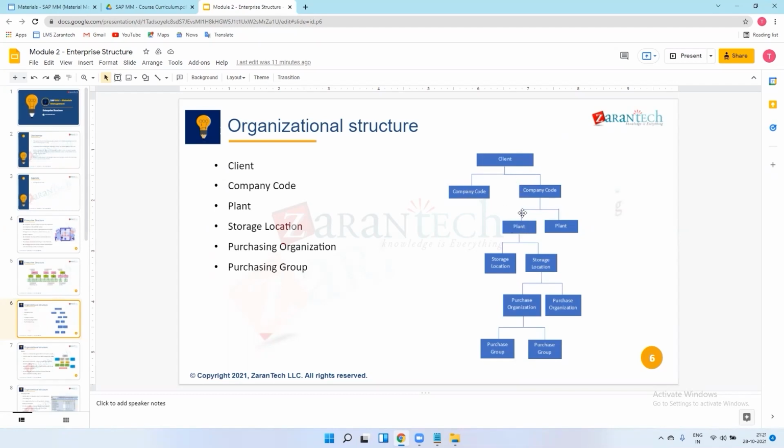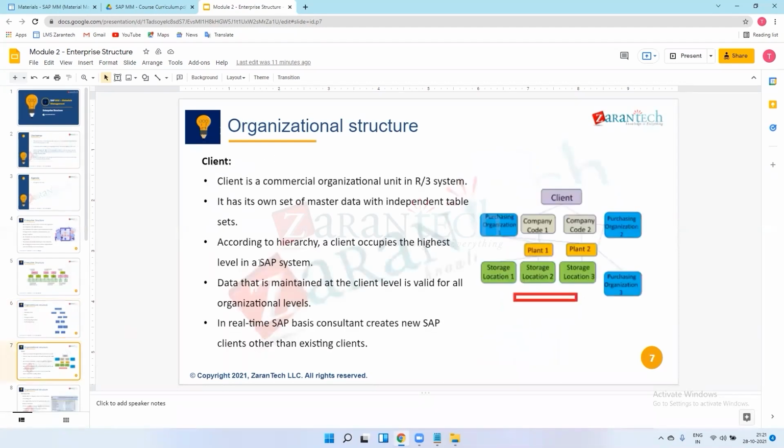So as a plant, I can use that material which is maintained at client level because I am pertaining from this company code. That company code is pertaining from the client. Okay. So client level is valid for all organization levels, means these are organization levels. So you can just check this.